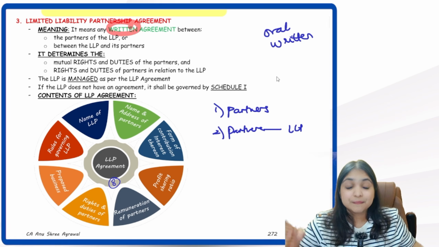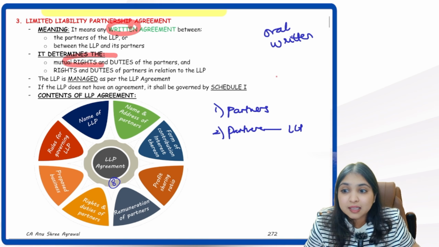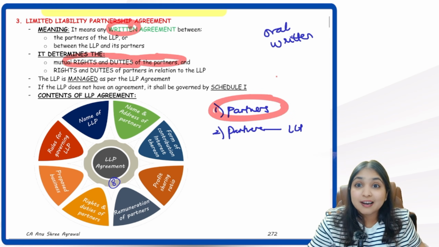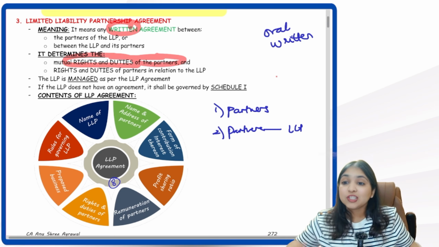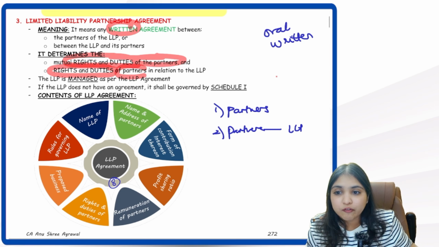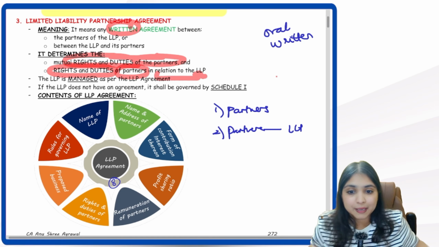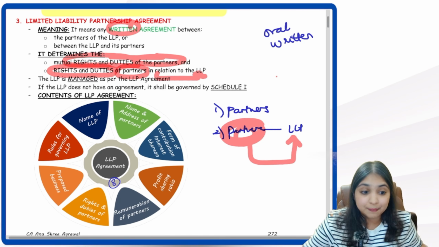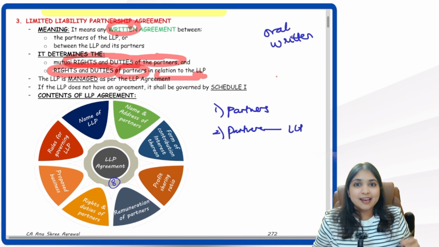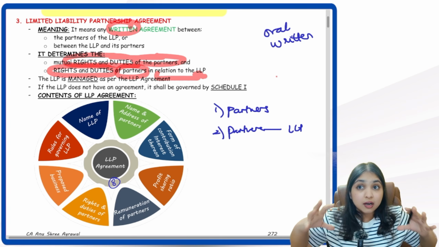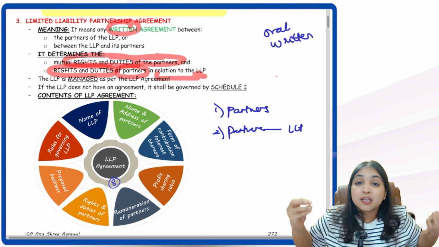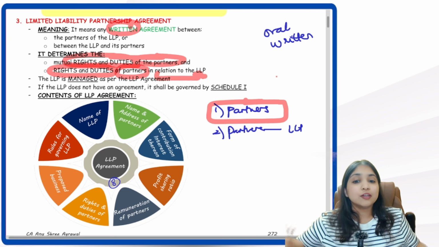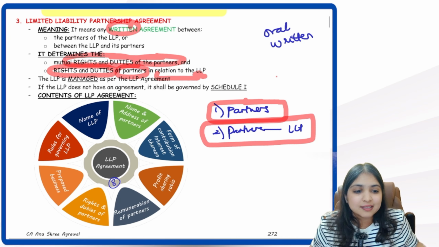That is why the LLP agreement will contain the mutual rights and duties of partners, which means the rights and duties of partners amongst themselves. It will also contain the rights and duties of partners in relation to LLP. It will also contain what rights and duties partners have towards the LLP. Are you understanding? So the entire LLP agreement is going to define two relationships. It's going to define the relationship between the partners amongst themselves. It will also define the relationship between the partners and the LLP.